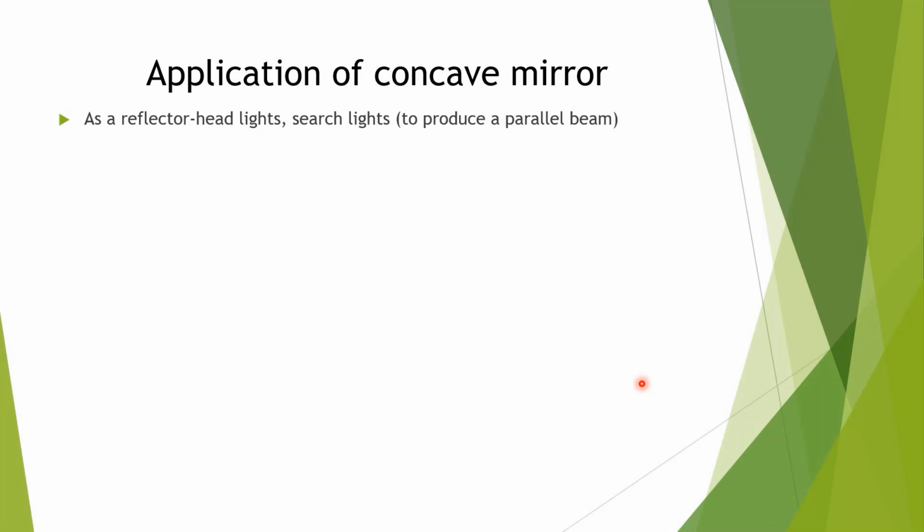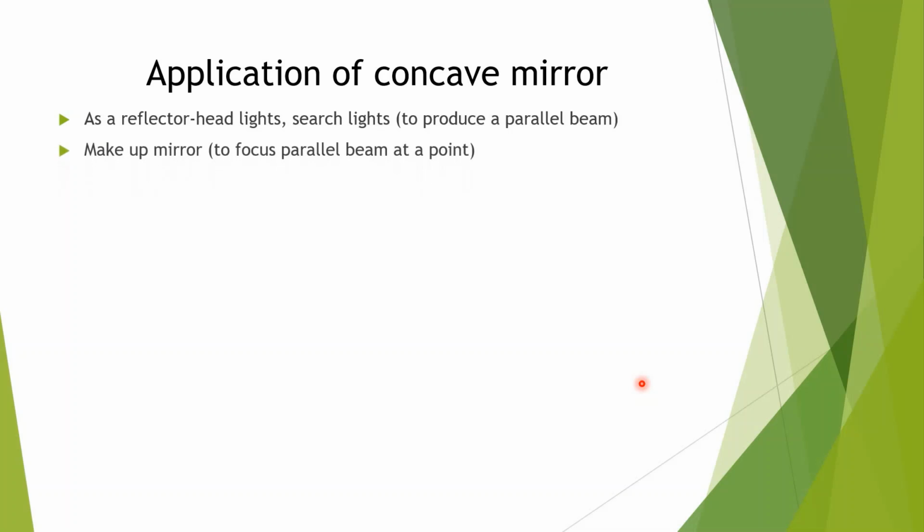That's why we can use it in headlights and searchlights, because we know that when rays of light come from the focus, after reflection they become parallel to the principal axis. That's why a concave mirror produces a parallel beam. Because of that, we can use a concave mirror as a reflector.